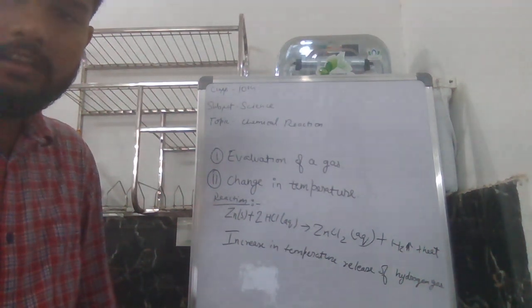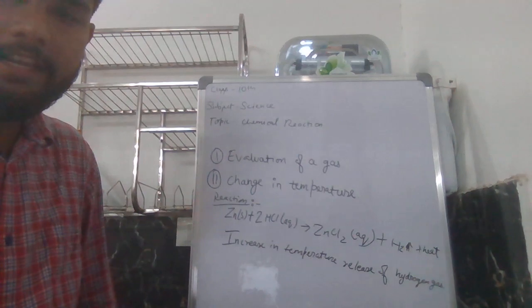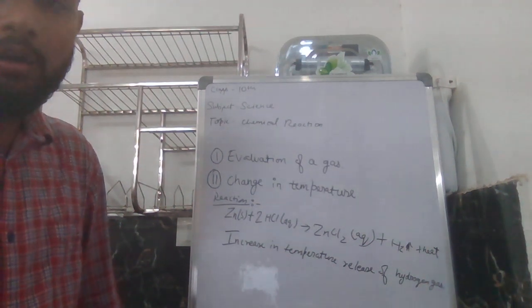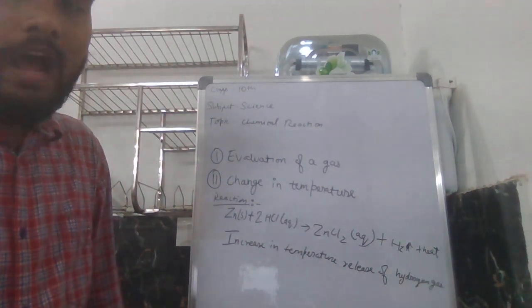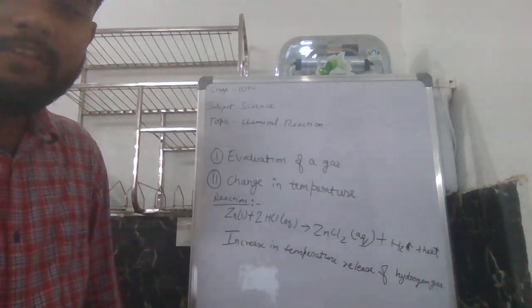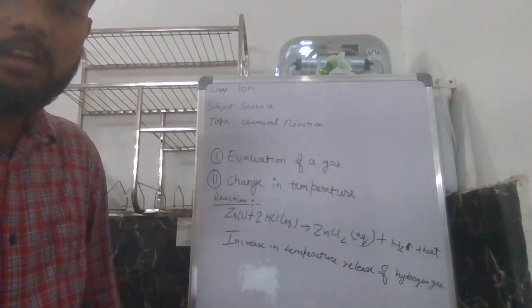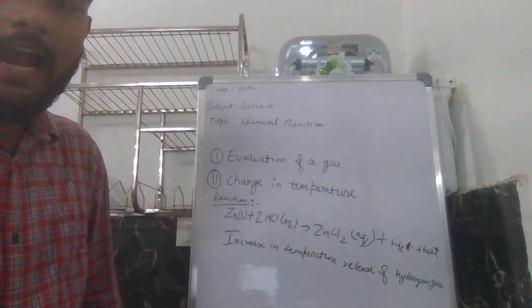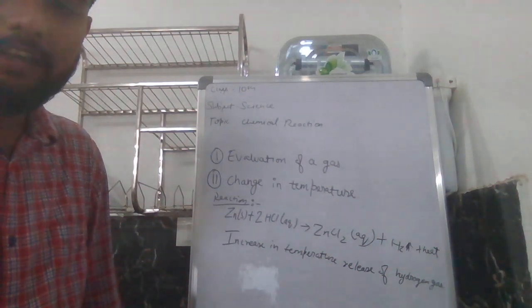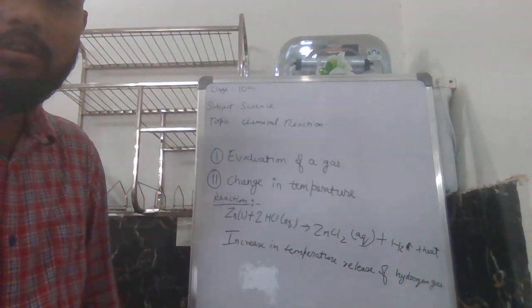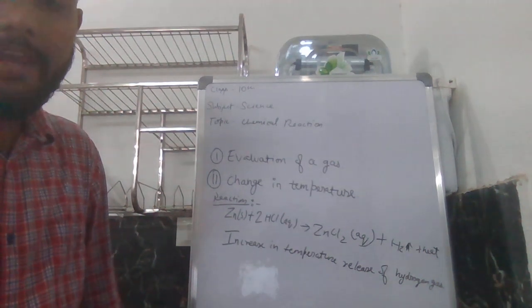Now one question: which gas is released by the action of dilute hydrochloric acid on zinc? Share your answer.